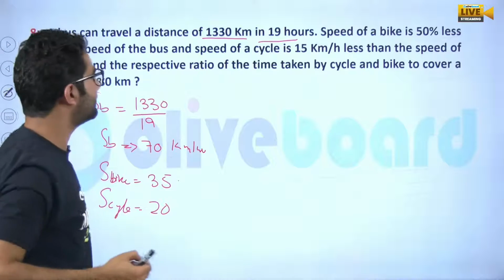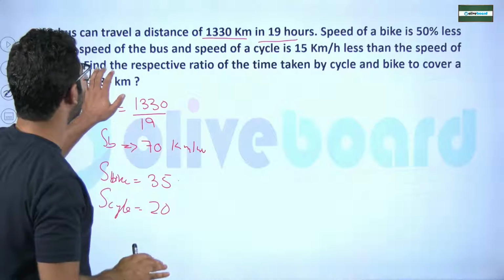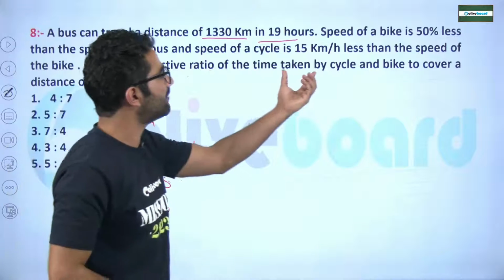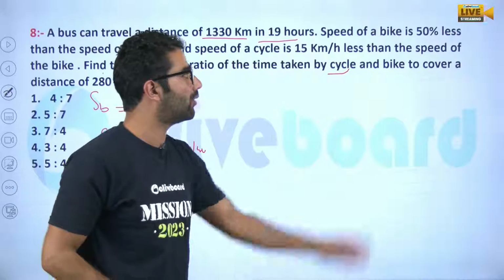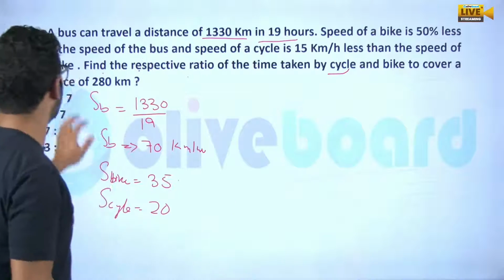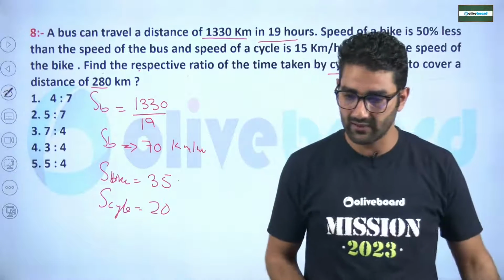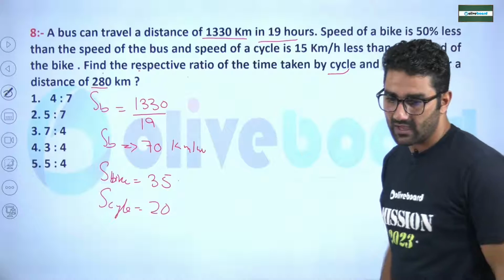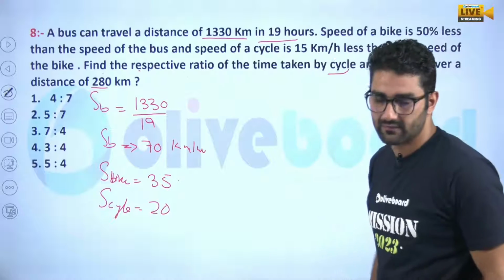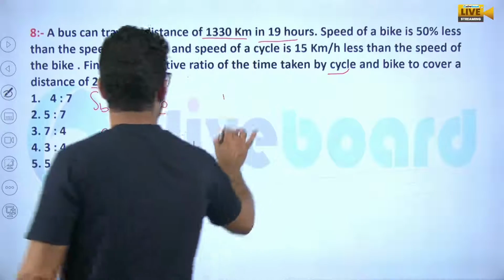Good, my dear. Is there any more statement? No. Find the respective ratio of time taken by cycle to bike to car for this 280 kilometer distance. Okay, my dear. Good. 7:4. Yeah, Ritesh, how much is it? 7:4. Good, my dear.